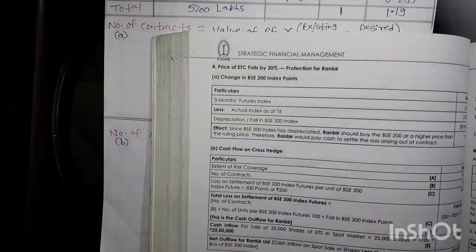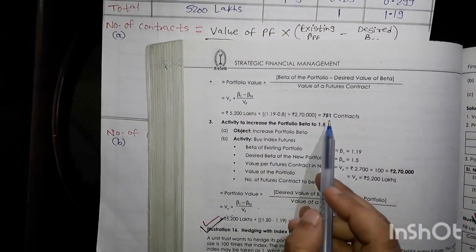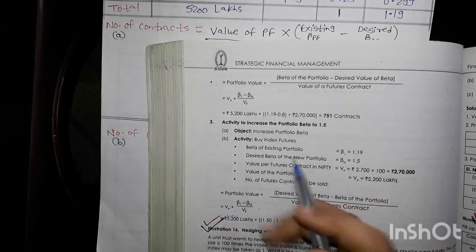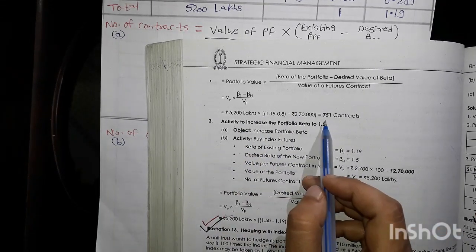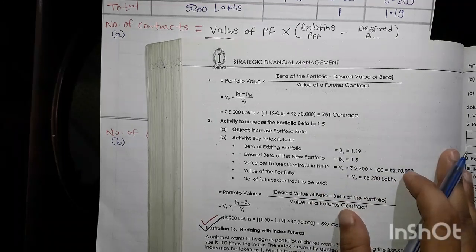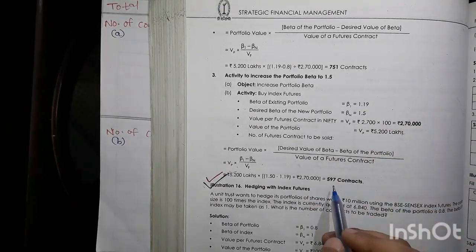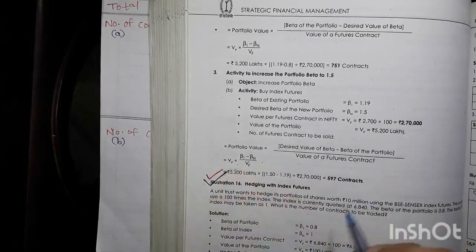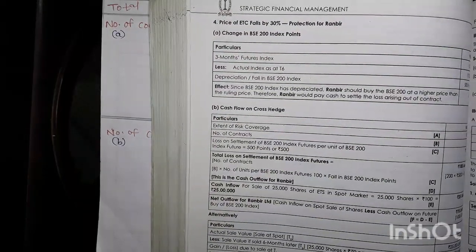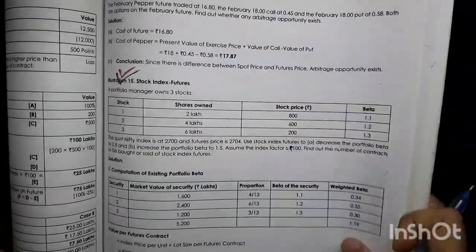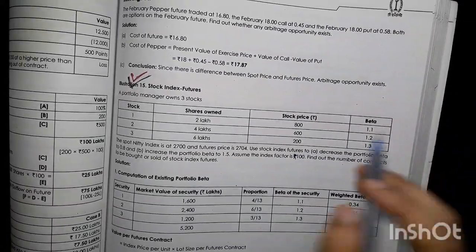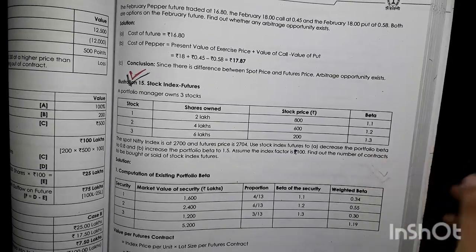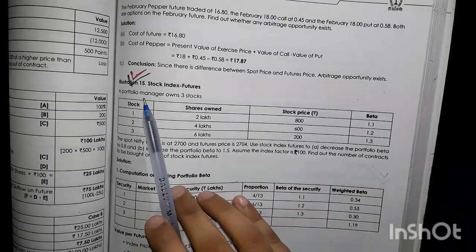After that, the first answer, the number of contracts where beta was decreased up to 0.8, is 751 contracts, and where beta is increased up to 1.5, it is 597 contracts. So this is a very good question. Here we have completed illustration number 15. Just remember these formulas, which will be helpful in the next questions.